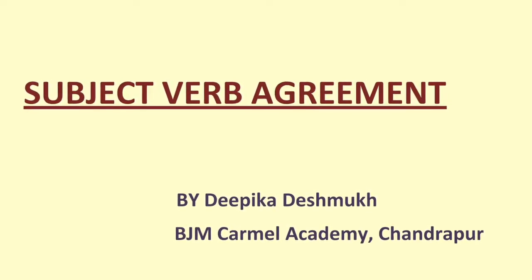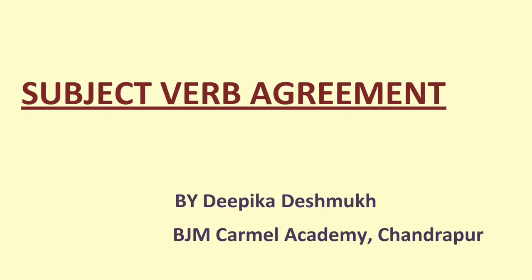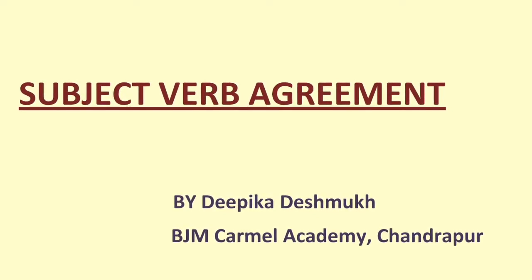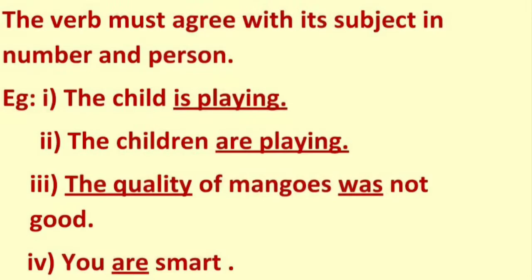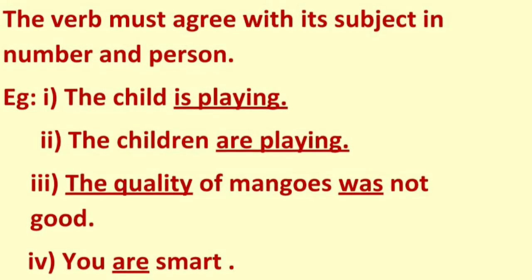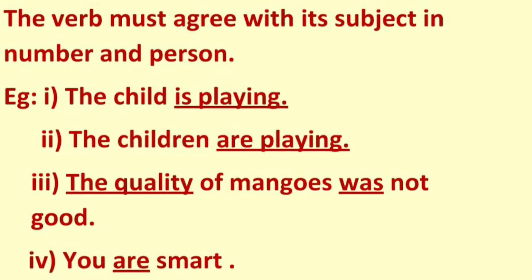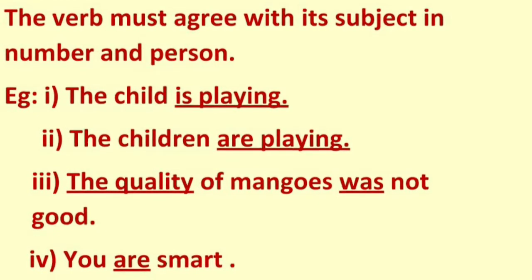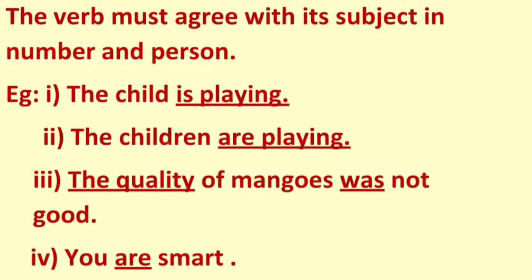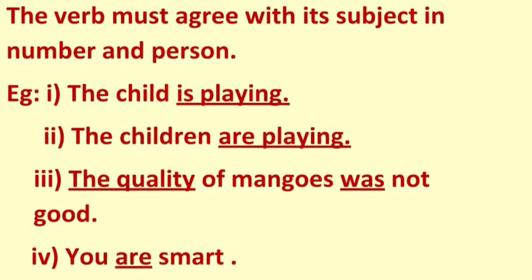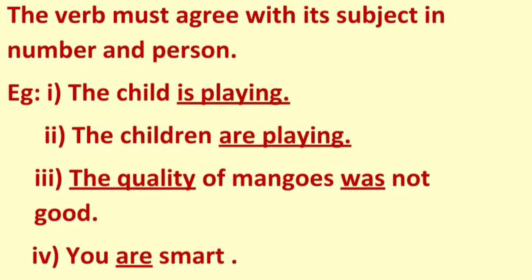Today, I will be teaching you some concepts of subject verb agreement from English grammar. So, let us start with it. So, what is subject verb agreement? It is the agreement of the verb with its subject in number and person. Let us see this with some examples.